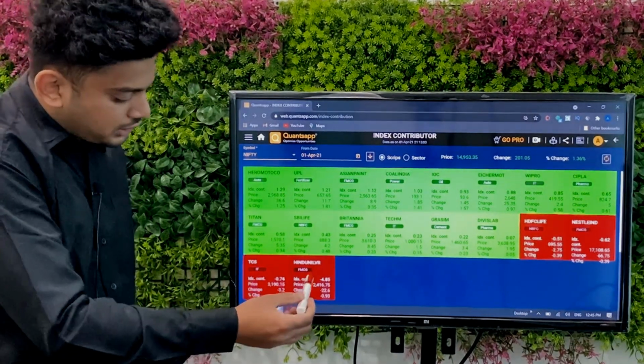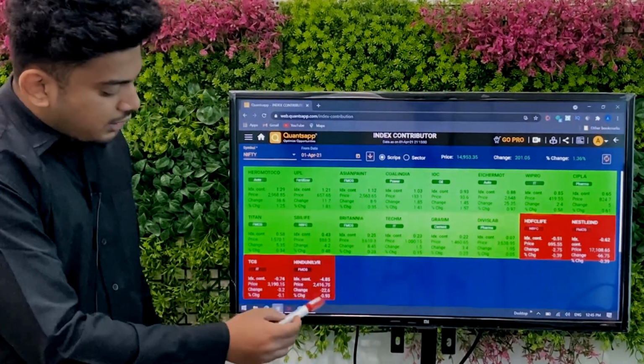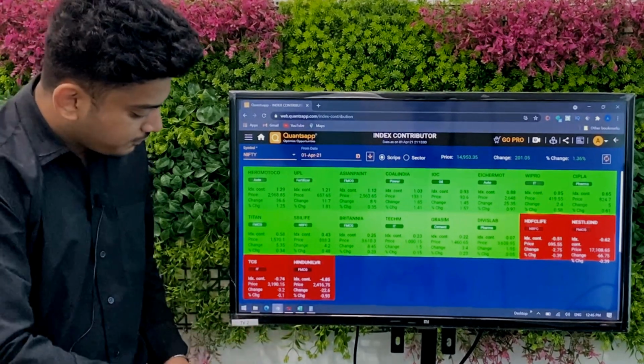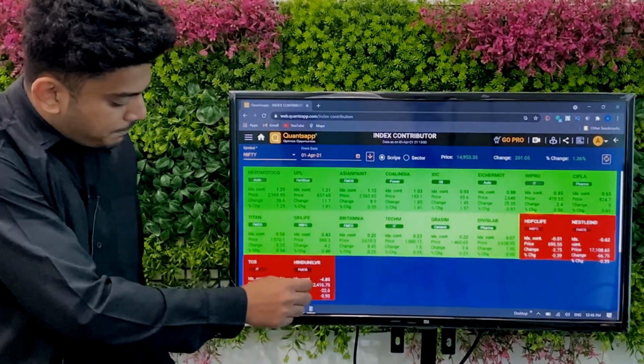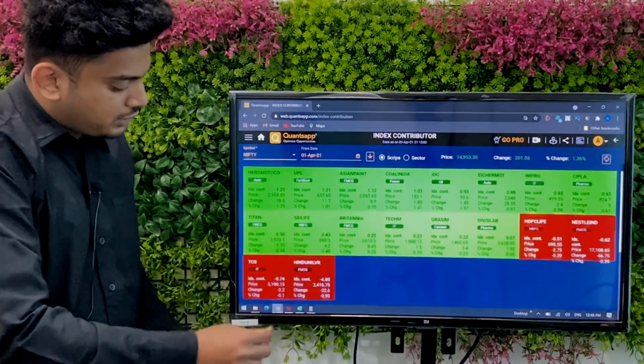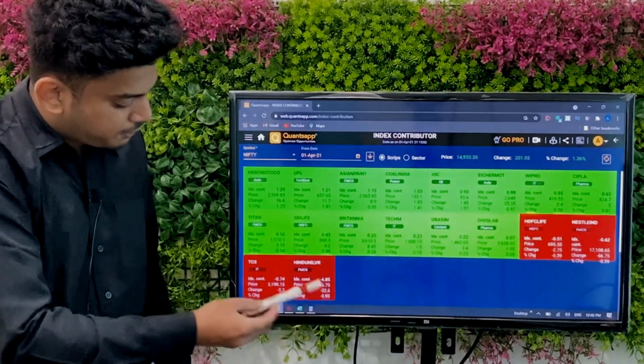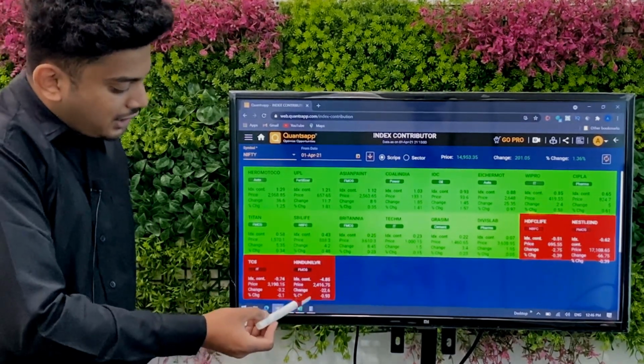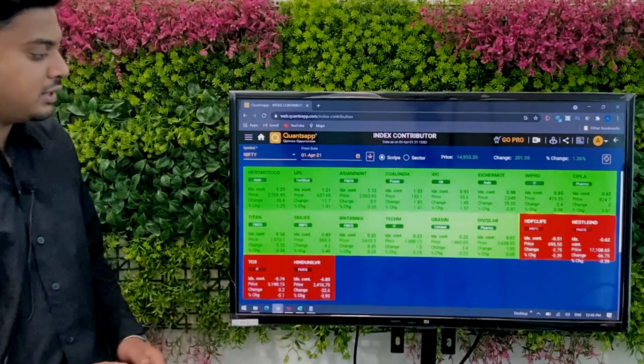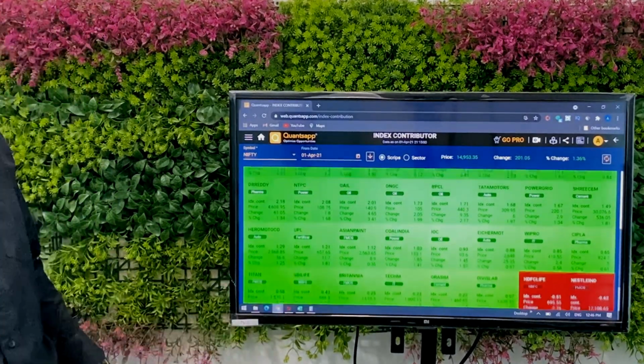I can see what the current price of HUL is. It is 2416. I can see the change in points format of HUL. It is down today by 22.6 points. And also I can see the same change in HUL's price in percentage format, which is down by 0.93.